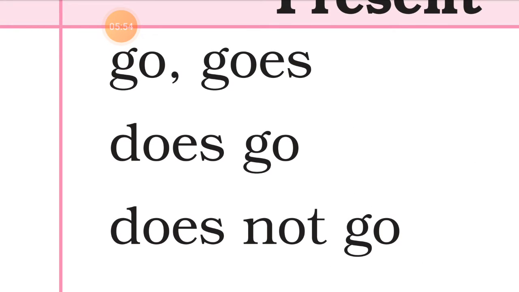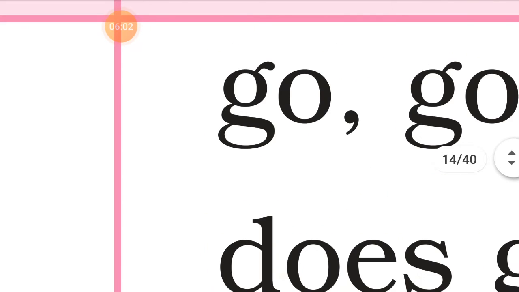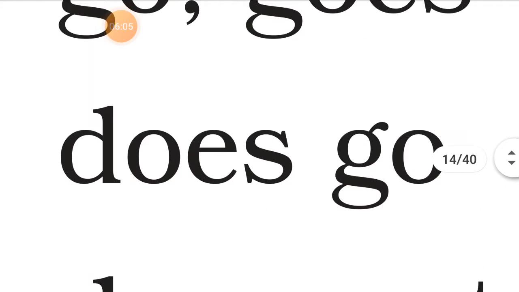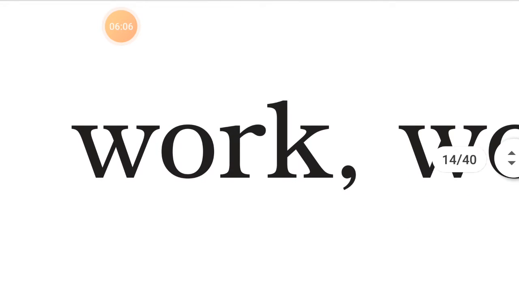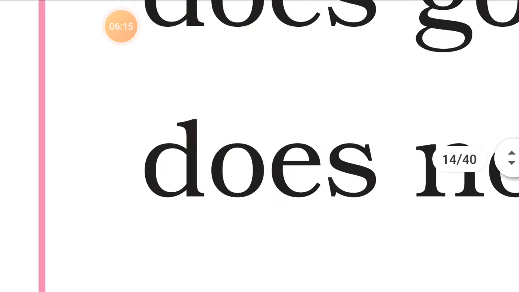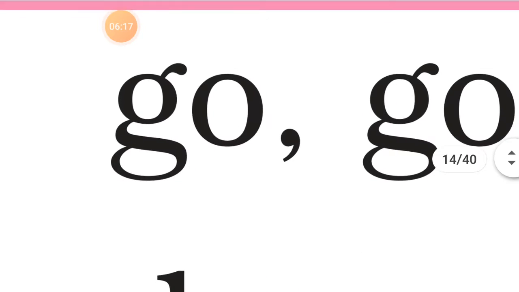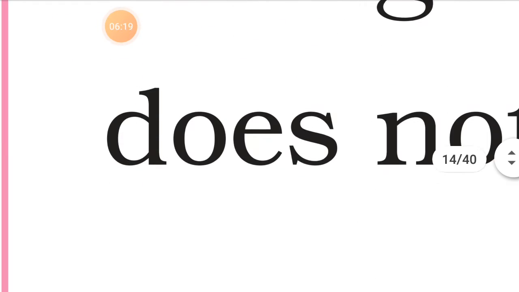And when we have the plural subject like we, you, they, then in that case we use the plural verb like go, do, or work without s or es. But I is always considered as plural. So with I, we always use the verb go or do or work, means the verb without s.